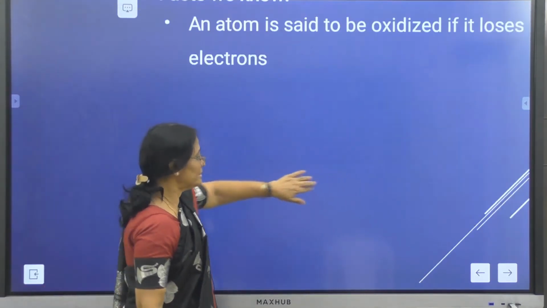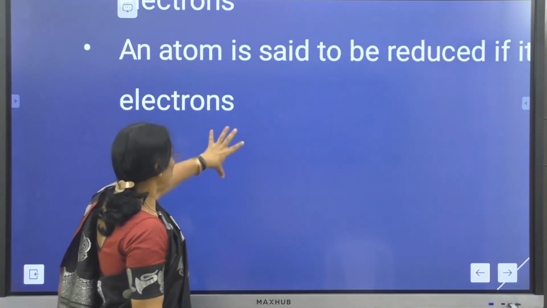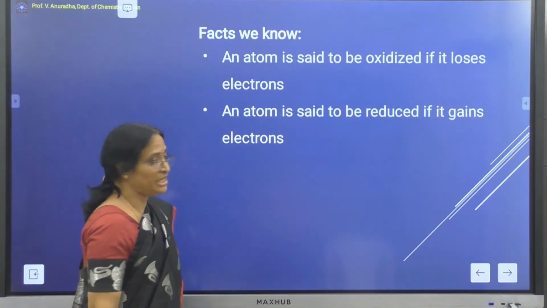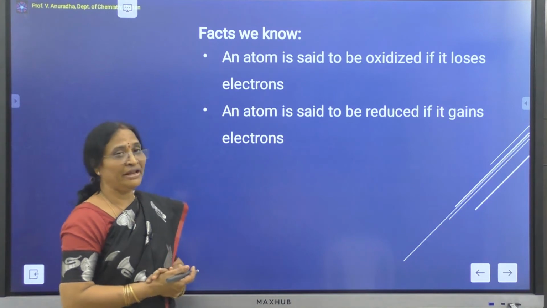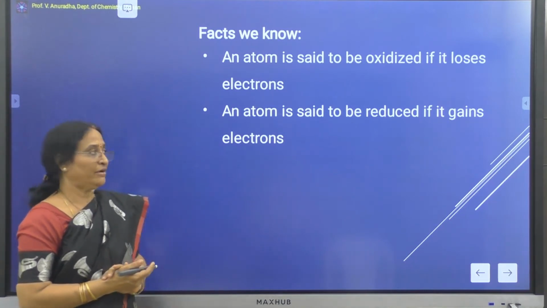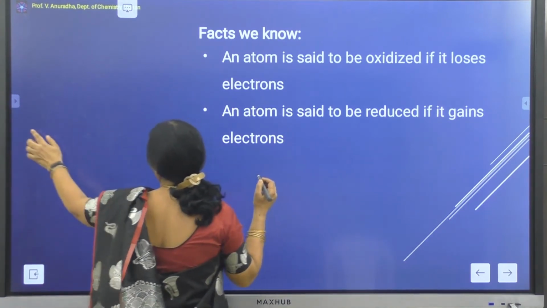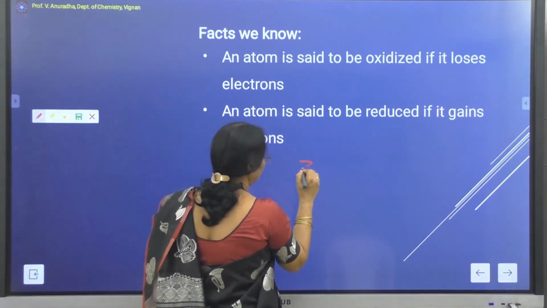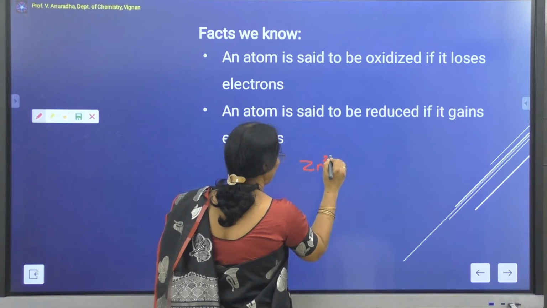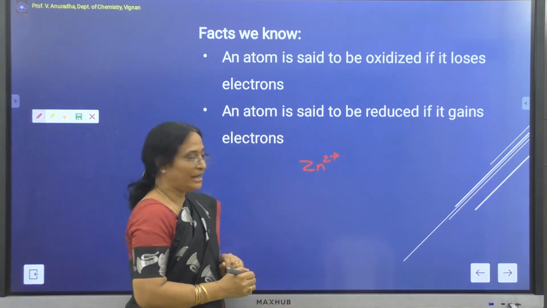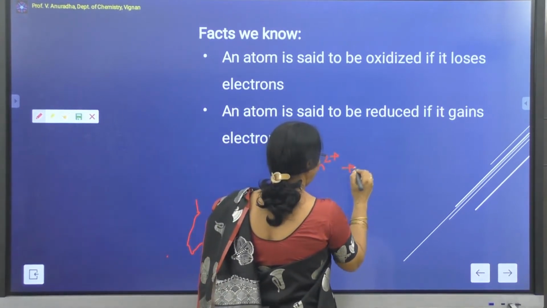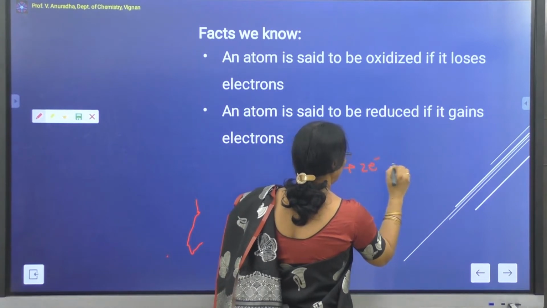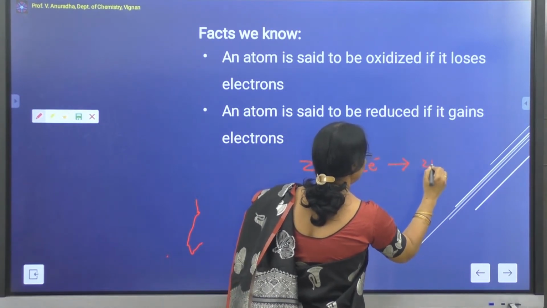Now what is reduction then? If loss of electrons is called oxidation, what is reduction? Reduction means gain of electrons. Say for example, if I take zinc ions, these are gaining 2 electrons to form zinc solid.